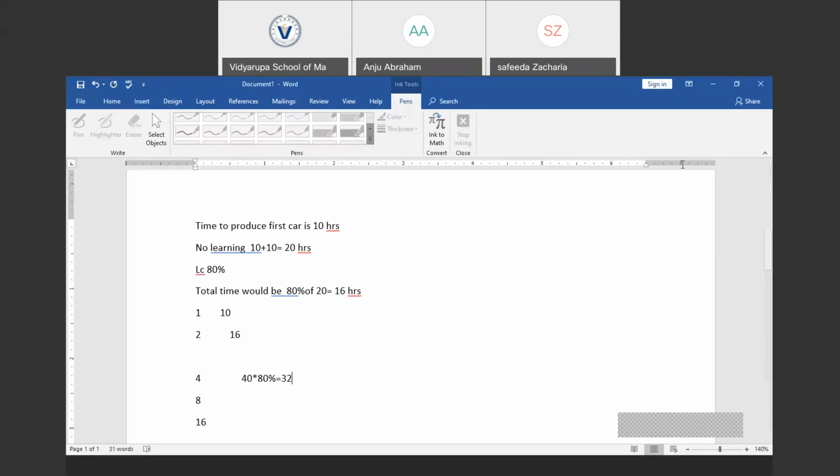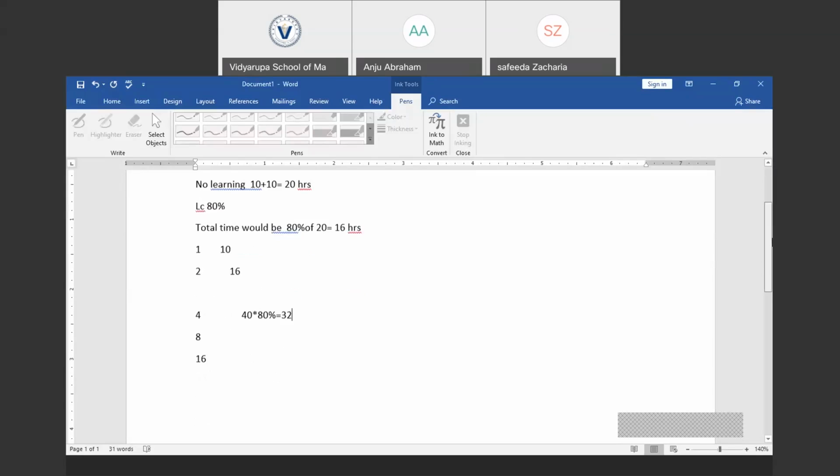So we could assign a simple formula to compute the total time required to complete these units, as well as the average time required to produce those units. So the formula is like that.